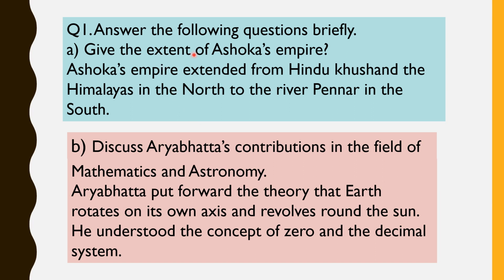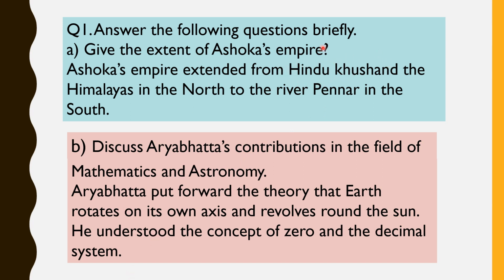First question, answer the following questions briefly. This is for 2 marks. So let us see the example. Give the extent of Ashoka's empire. If you get a question like this and you have to remember 2 marks, then at least 2 points must be there. So here Ashoka's empire extended from Hindu Kush and the Himalayas in the north to the river Pennar in the south. So you have to be careful.